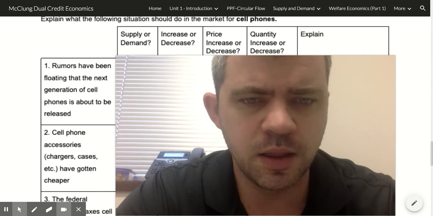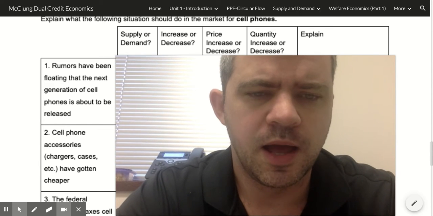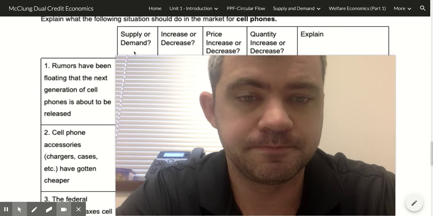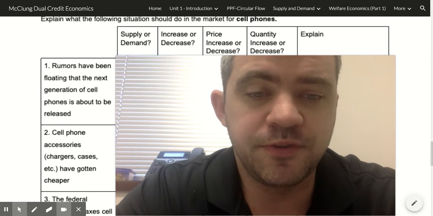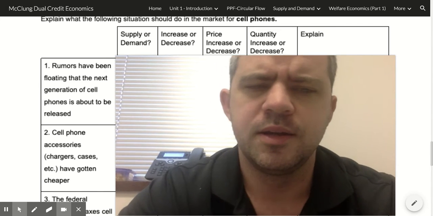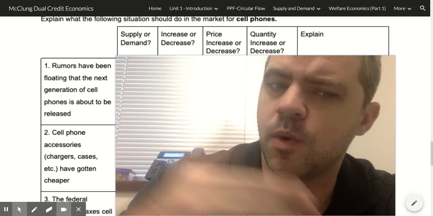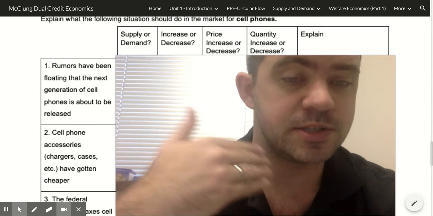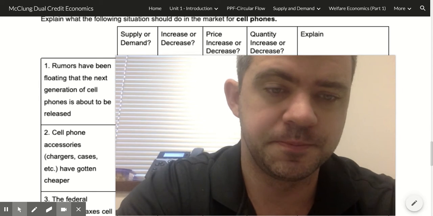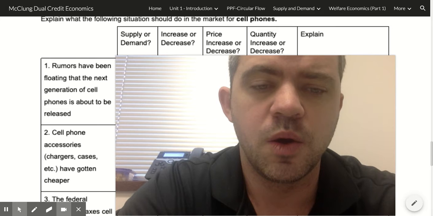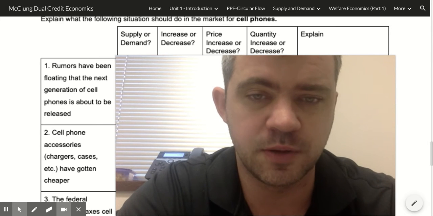So rumors have been floating around that the next generation of cell phones is about to be released. Well, is that going to affect supply or demand? Well, that's going to affect demand. People are going to go, oh, if this new one's coming out, maybe I want to get the new one and not the one that's currently out now. That's actually going to decrease demand. These rumors have nothing to do with the supply of cell phones.